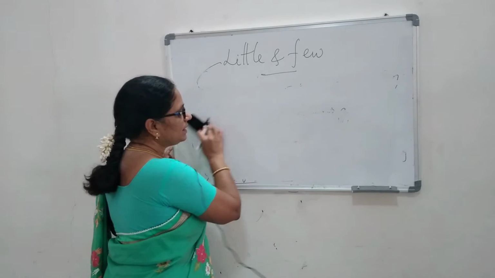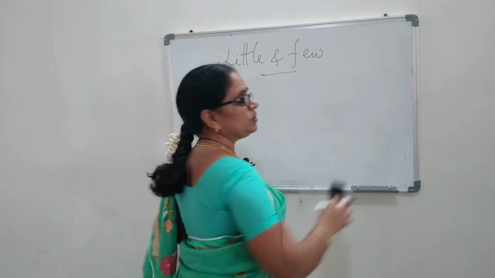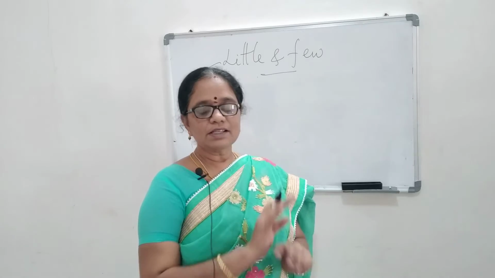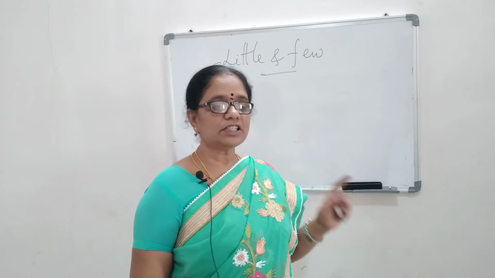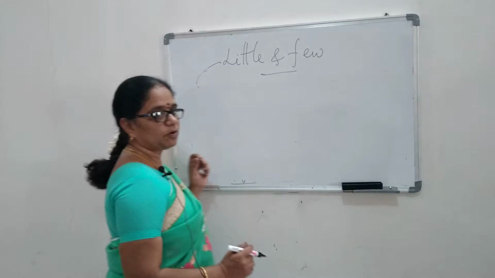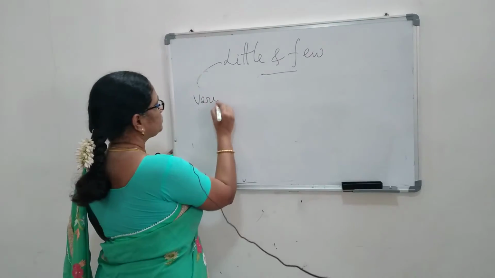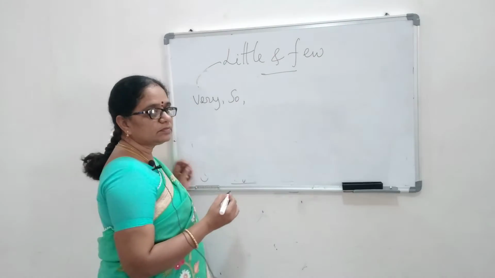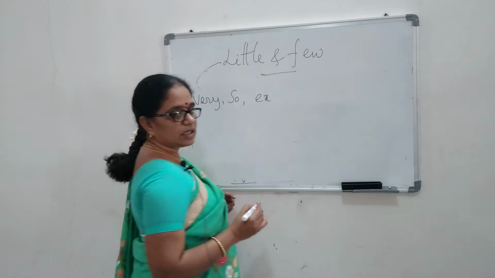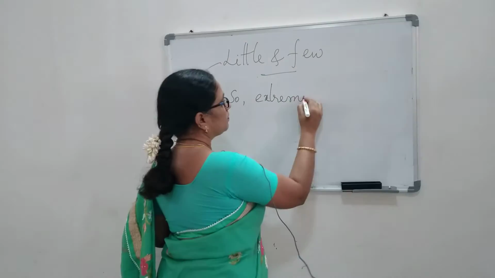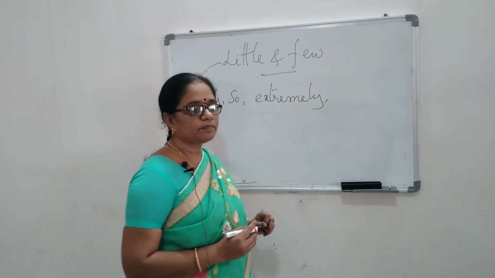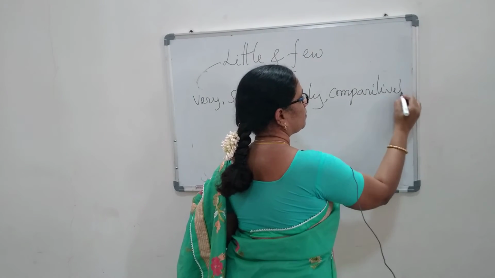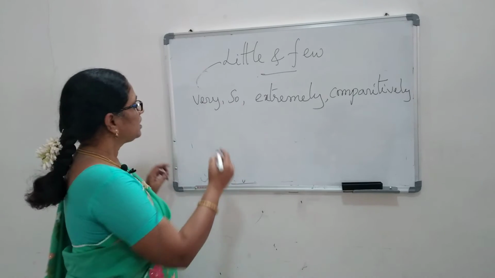I told you that little and few are not used in spoken English. What did I say? Little and few అనే వాటిని స్పోకన్ ఇంగ్లీష్లో వాడము, రిటర్న్ ఇంగ్లీష్లోనే వాడతాము. అయితే కొన్నిసార్లు వాడతాం. ఎప్పుడెప్పుడు అంటే very, so, and then extremely and comparatively, relatively.